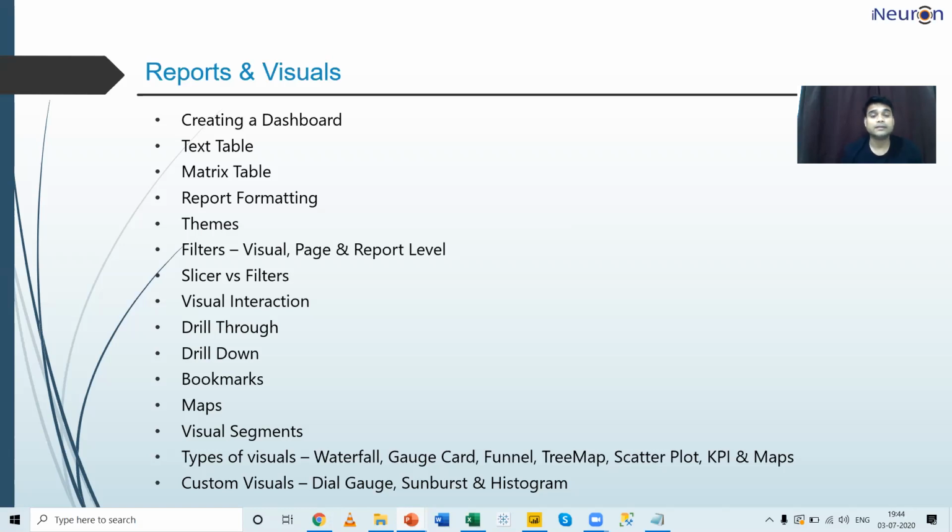And along with that, we'll see how we can work with the custom visuals that are available in the Power BI marketplace. With that, let us begin and see how we can create a simple dashboard and apply the other topics that are in line for today's session.